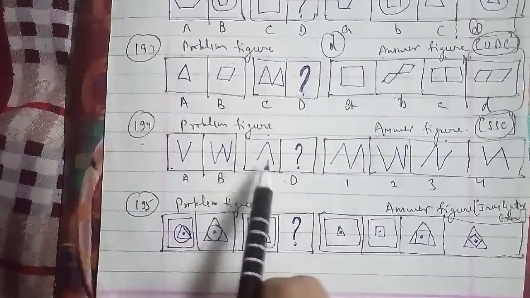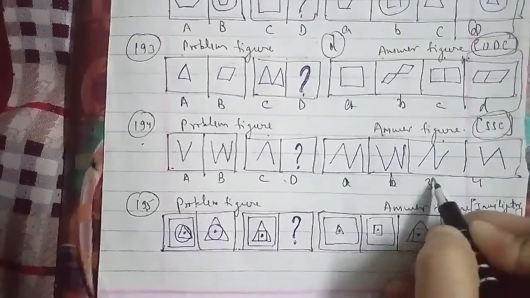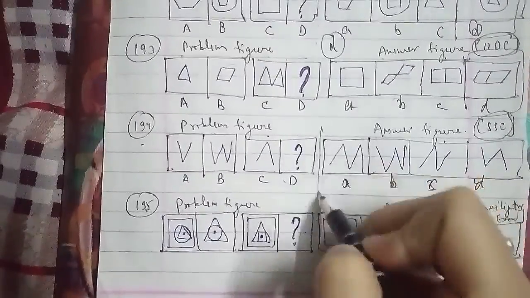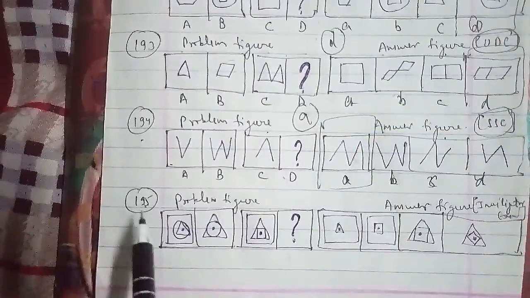So the D figure which we have to find out is the figure that is your A figure, which will be the right answer for this question as well.